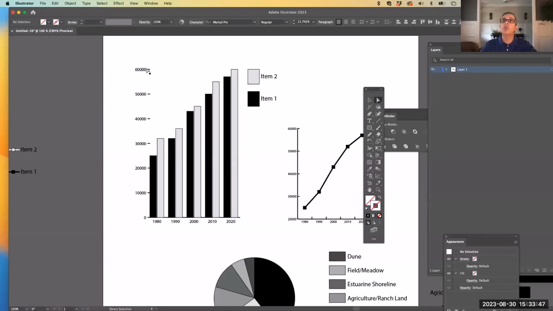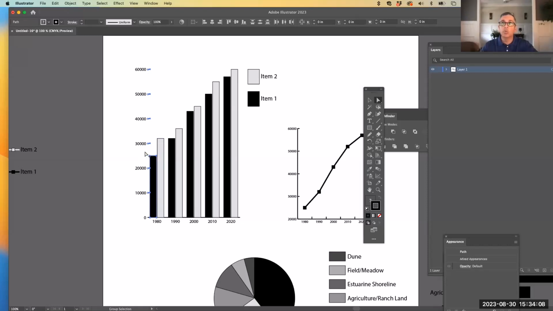If you want your axis lines to come across the back of the graphic, you can click and drag with the white arrow out here. And then I'm going to select only the points. Only one side of the points, not the whole line, but just the one side of the points. You will notice that I've selected that bar as well, which is a problem.